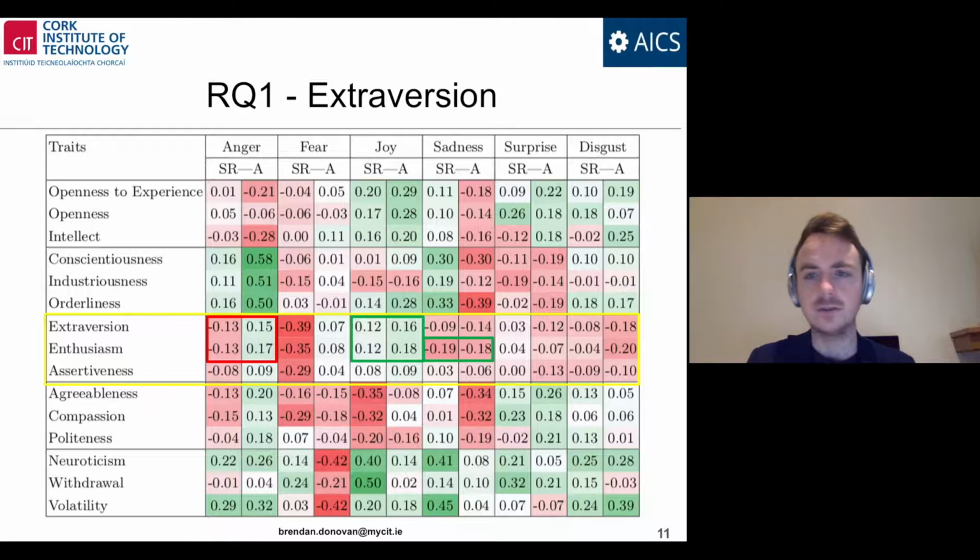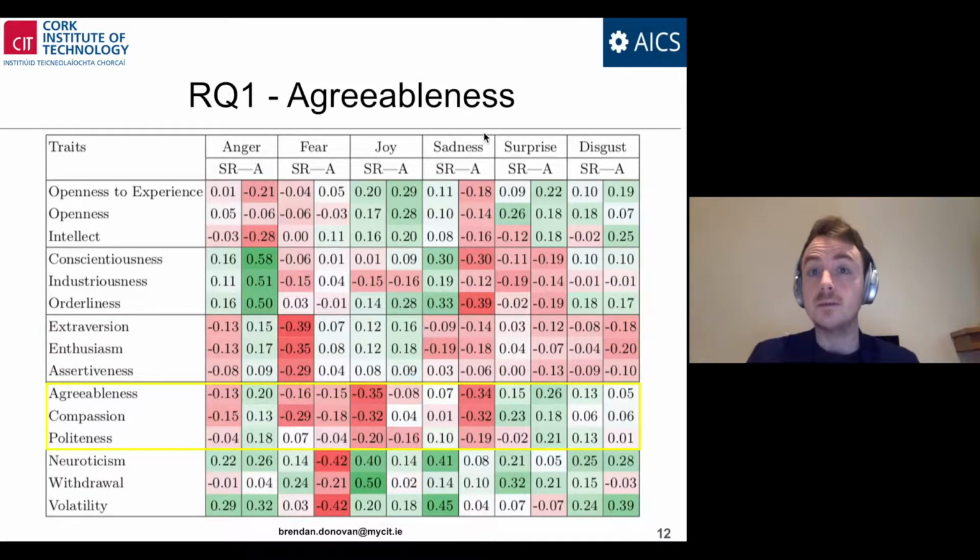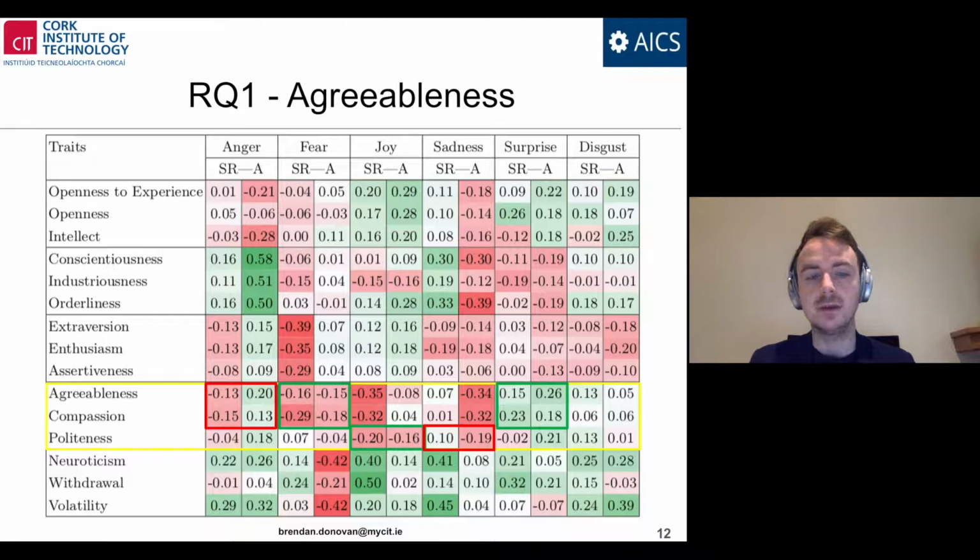In terms of past research, the finding that extroversion and enthusiasm positively mapped and correlated with joy is consistent, in that it has been continuously found in the personality science research that a key aspect of extroversion is sensitivity to experiencing positive emotion on a day-to-day basis, and our findings support that. For agreeableness, we found that for the trait agreeableness and its subtrait of compassion, there existed more consistency than inconsistency. We found an equal amount for the subtrait politeness.